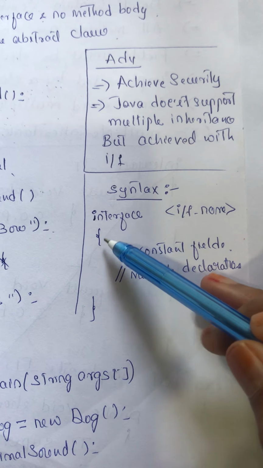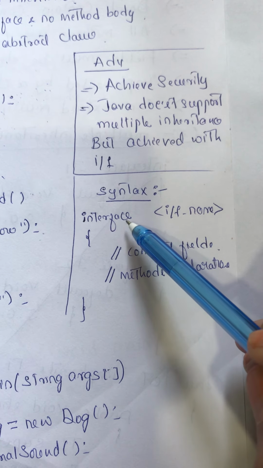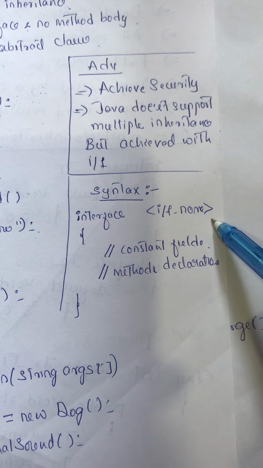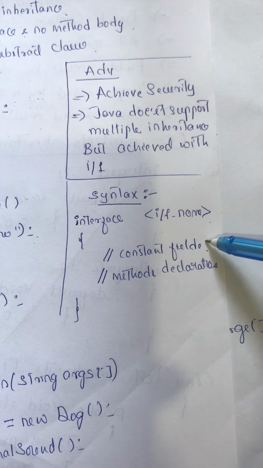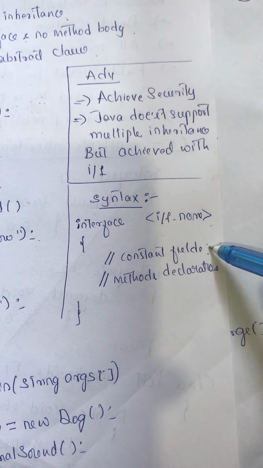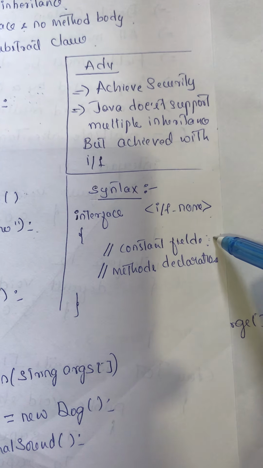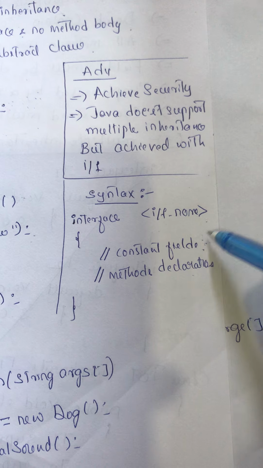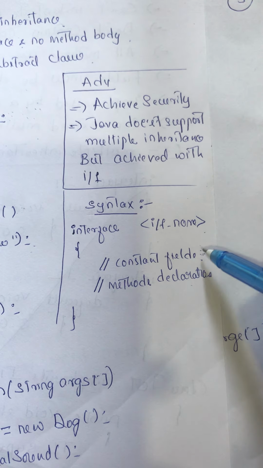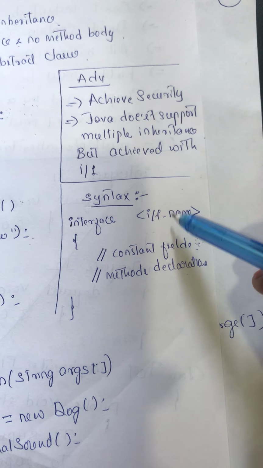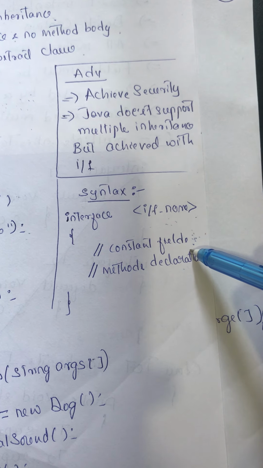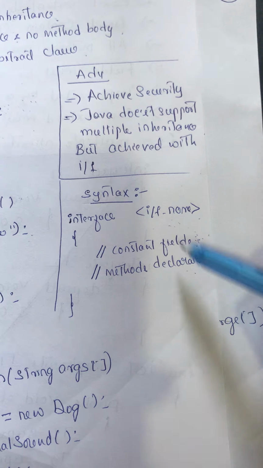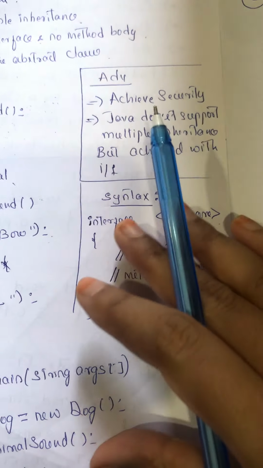The syntax of the interface: just like the class keyword, interface is also a keyword, and you provide the interface name, and we provide constant fields. These data members are static and final. If you declare any data member inside the interface, you have to initialize it, and it is static and final, and the class which is implementing the interface cannot modify that data member. And we provide method declarations. This is the syntax of the interface.